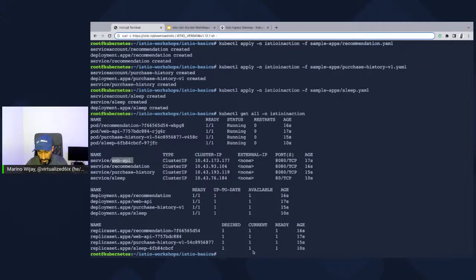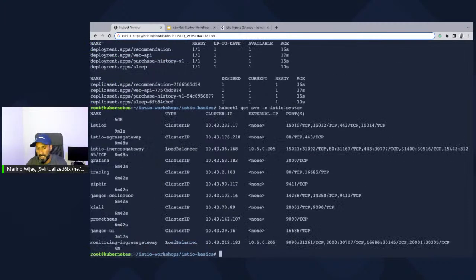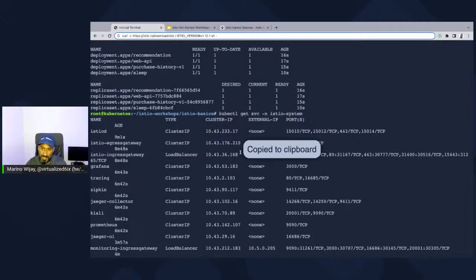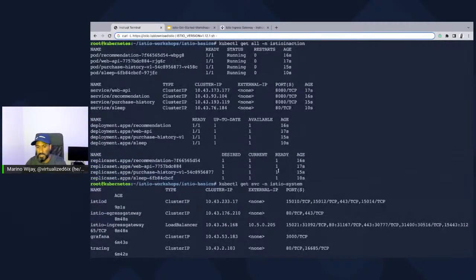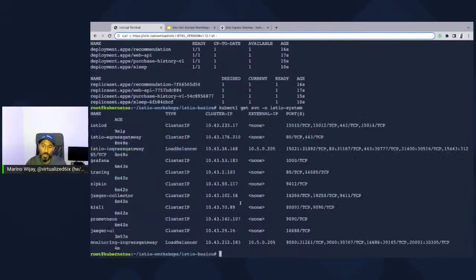Now, if we do a kubectl get svc -n istio-system, we're going to see that our Istio Ingress Gateway here has an external IP. We're going to use this external IP to access this application. But wait, how do we access this application? We have no sidecar. We have no route to it. This is where we're definitely going to need to take advantage of using the Istio Ingress Gateway as well.